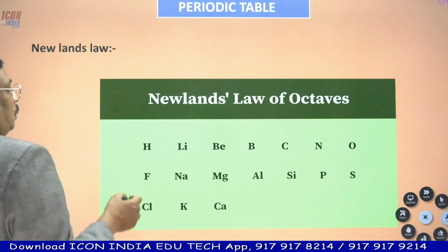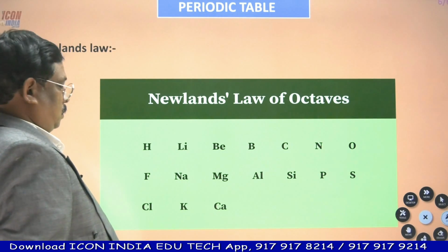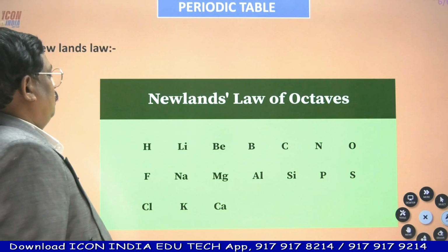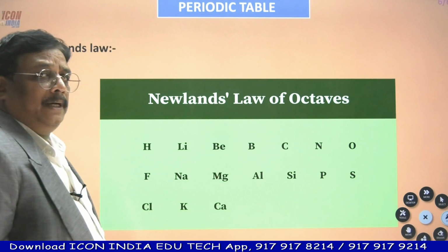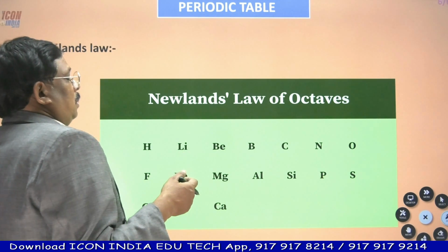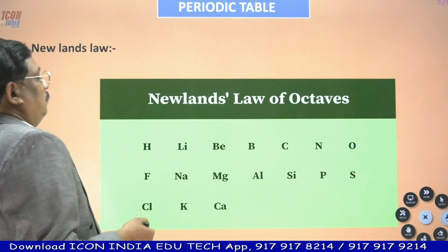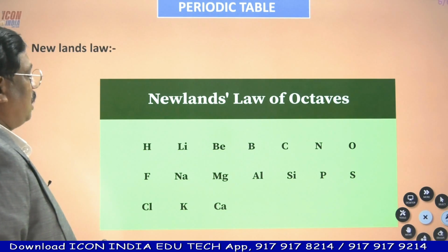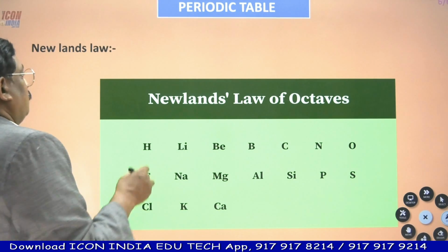Next comes Newland's law of octaves. Dobereiner's theory was not successful as many elements started being discovered and people were not able to adjust them in triads form. Then comes Newland's law of octaves.